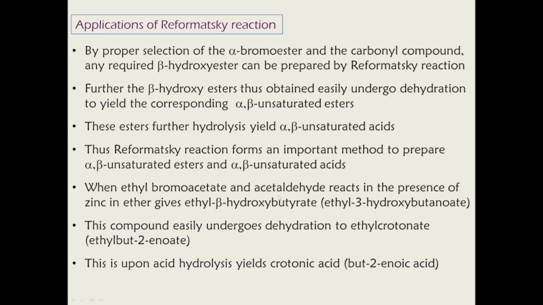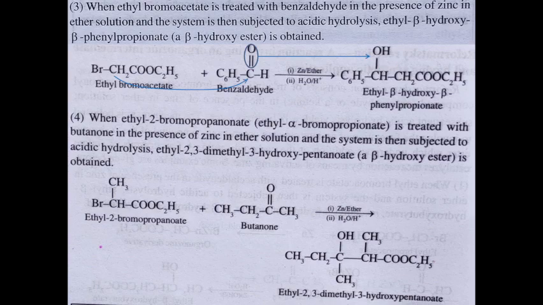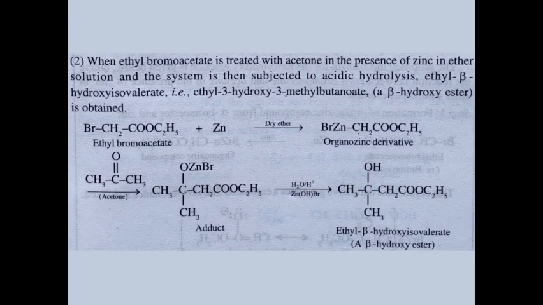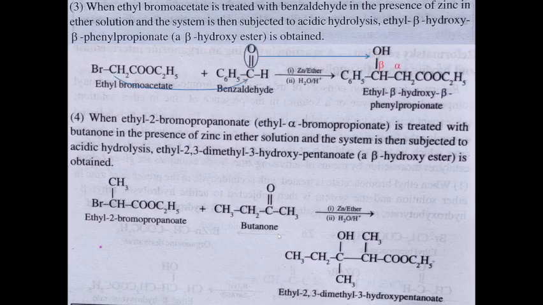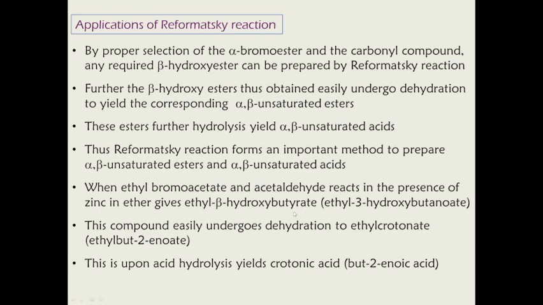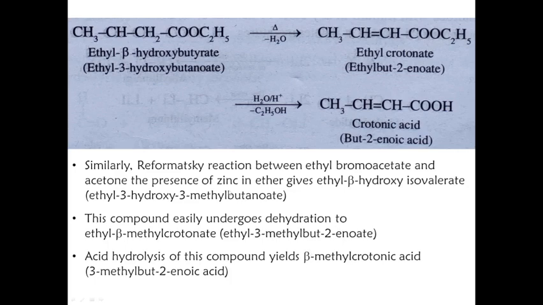Ethyl bromoacetate and acetaldehyde, we will get this compound, and this compound easily undergoes dehydration to ethyl crotonate, and upon acid hydrolysis yields crotonic acid. We will show it in the next slide.